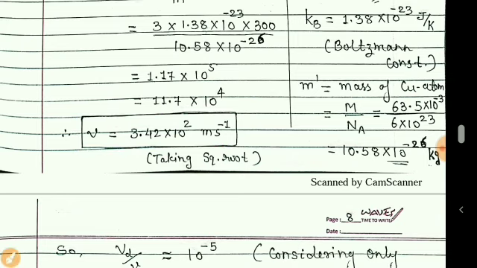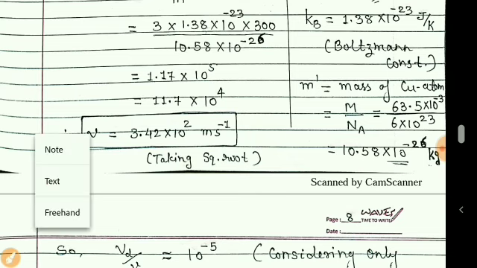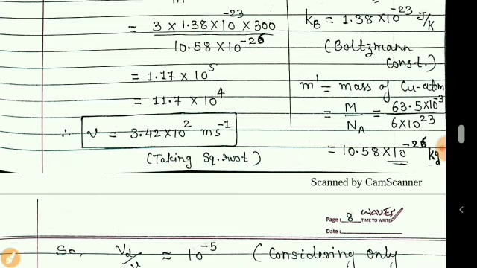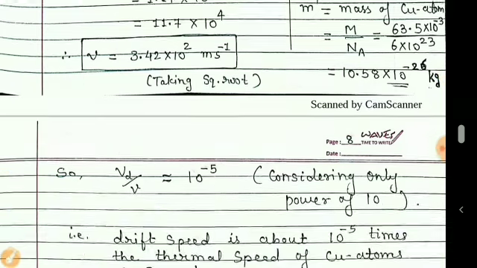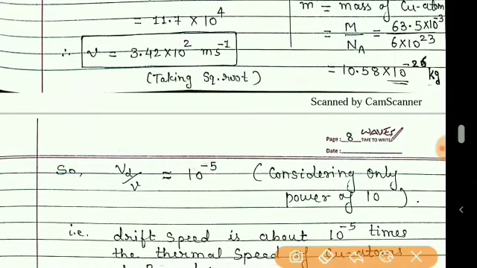Now we want to compare this velocity with the drift speed. So taking the ratio, whenever there is a comparison, we have to take the ratio. So drift speed upon thermal speed of copper atom is of the order of 10 raised to minus 5.